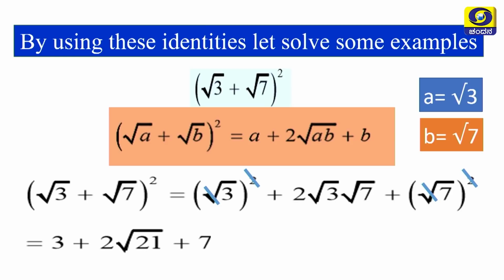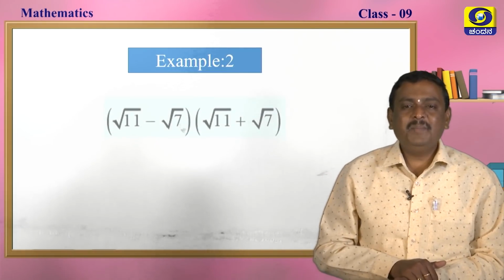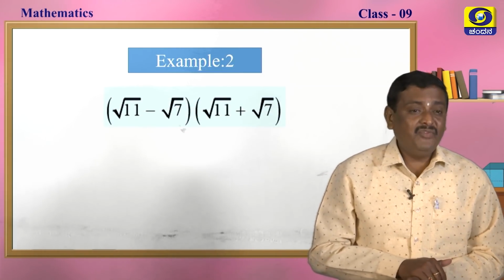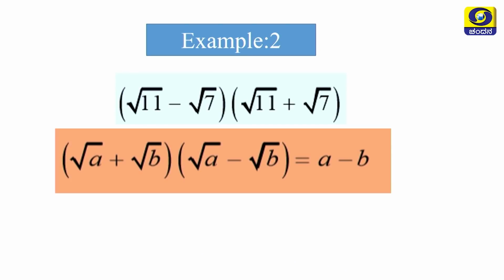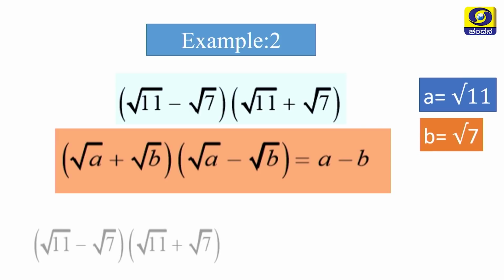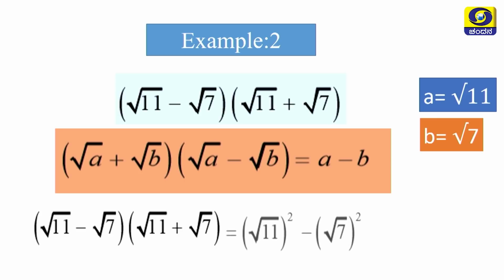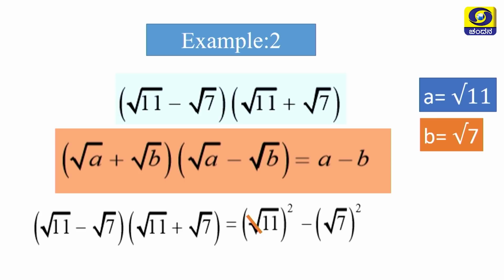So, 3 plus 2 root 21 plus 7, if you add, we will get 10 plus 2 root 21. This is the answer, my dear students. Example 2. Can you do it for me? Yes, please do it. I will show the answer for comparison. Here a is root 11 and b is root 7. If you substitute and simplify, see here square and square root cancel, we will get 11 minus 7, that is 4. Answer 4.